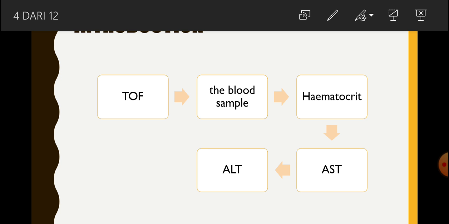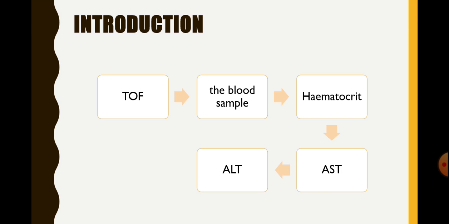As is known, the hematocrit of a TOF sample is higher than that of a normal blood sample. If the hematocrit is higher, a higher number of red blood cells will cause a higher level of hematocrit, and the otherwise.